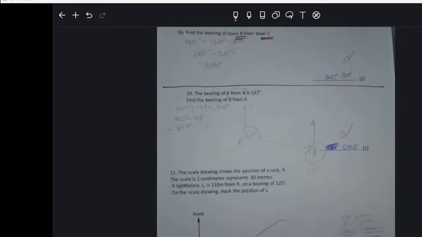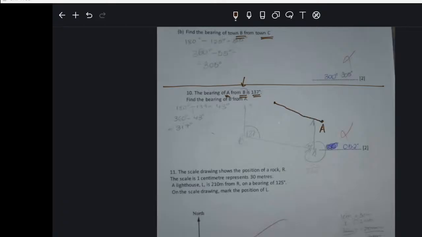Now let's see. The bearing of A from B is 137. So the first thing you need to do is draw these 2 points, A and B. Since we are starting from B, we are putting a north at B. This is a very correct diagram. If it's 100 and something, it means the B is up, the A is down.